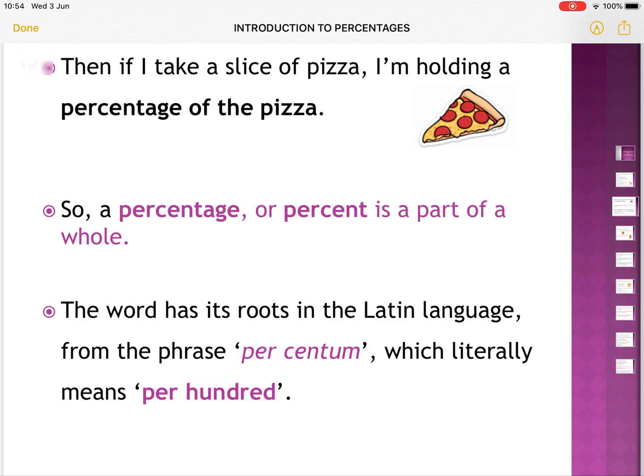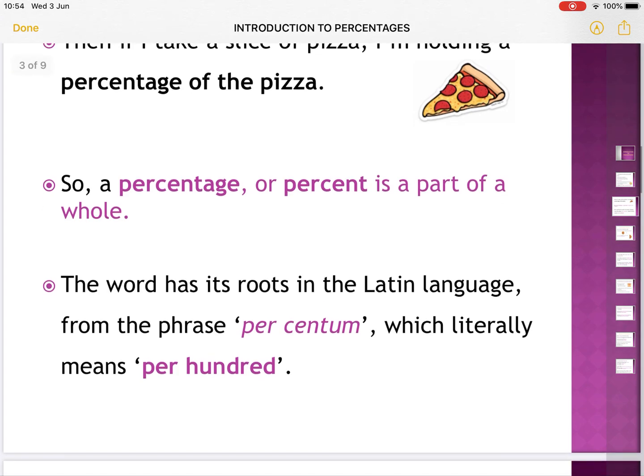So a percentage or percent is a part of the whole. If I'm holding 1/4 of the pizza, I'm holding a percentage of the pizza. If I'm holding a 1/8, I'm holding a percentage of the pizza. So a percentage is part of a whole.